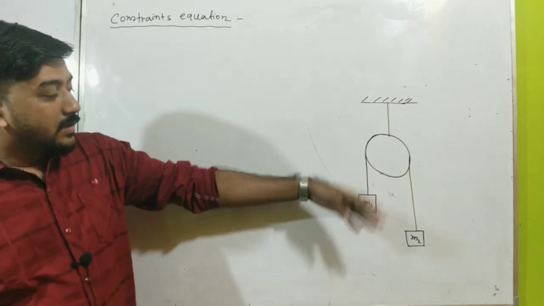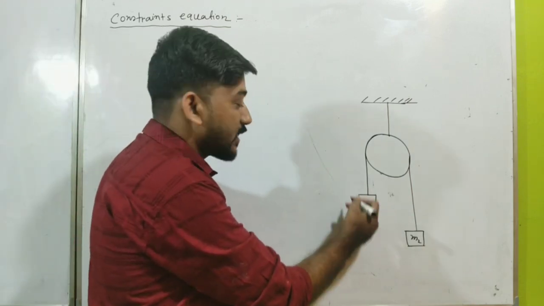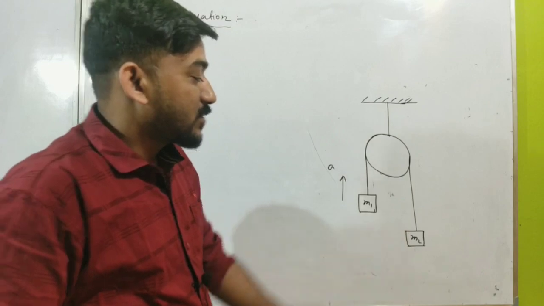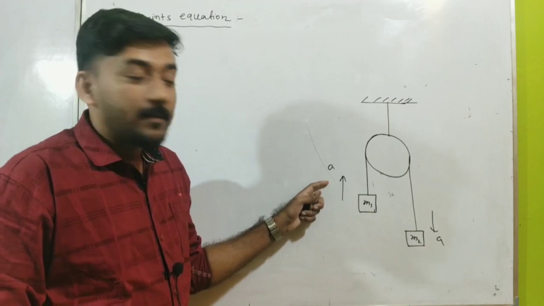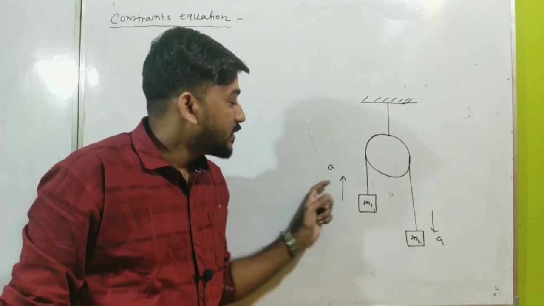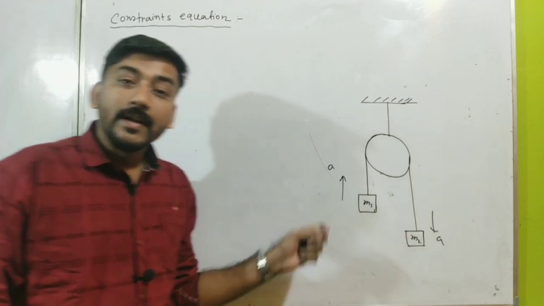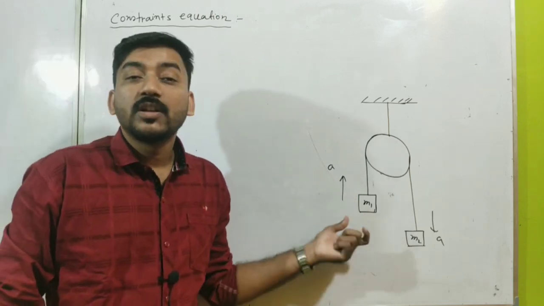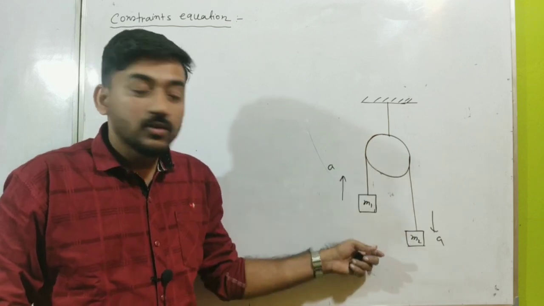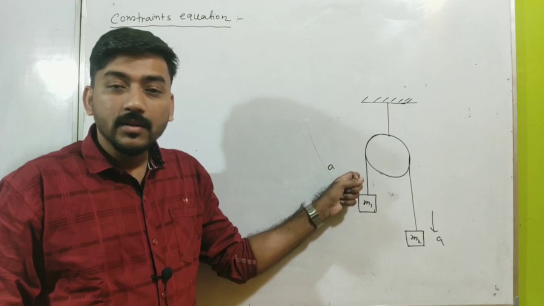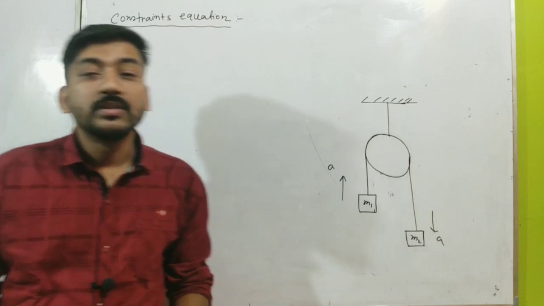In the previous class I assumed that the acceleration of mass m1 is in the upward direction and the acceleration of mass m2 is in the downward direction, and that these two accelerations are the same. But what is the mathematical reason behind this? Why have we taken these two accelerations as equal? We can get the answer with the constraint equation, because this is our prediction. The system is very simple, so we can predict easily that if this mass moves upward with an acceleration a, then this mass will move downwards with an acceleration a.